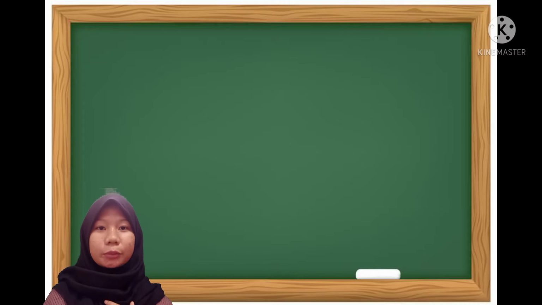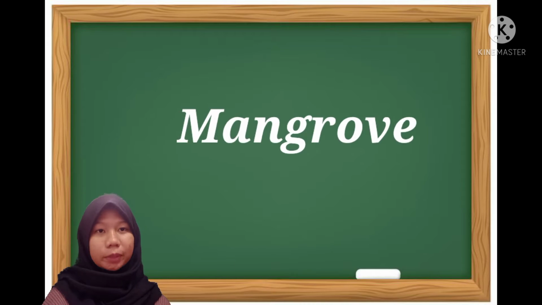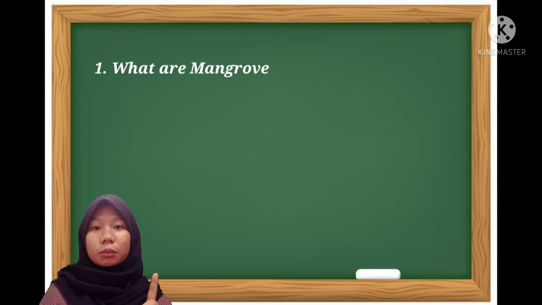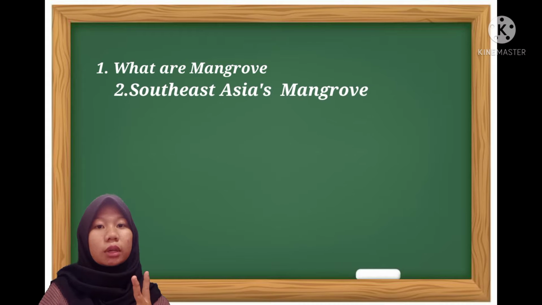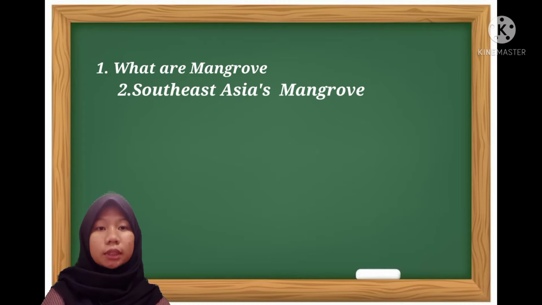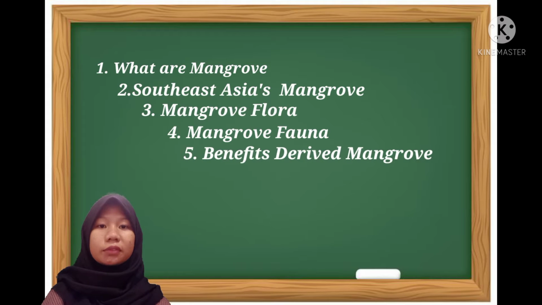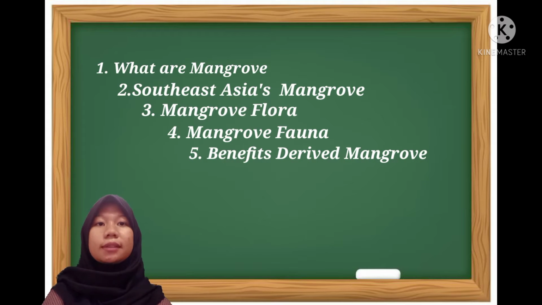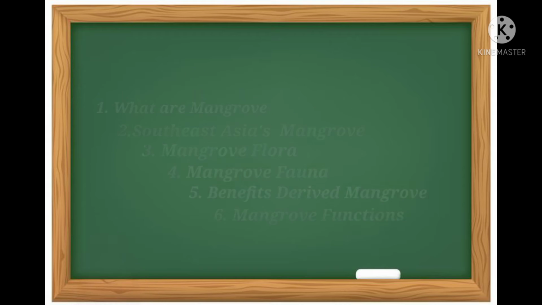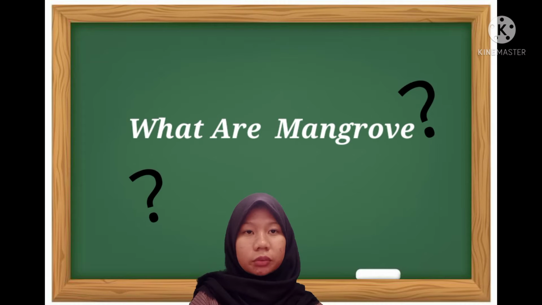Today, I will explain the material about mangrove. 1. What are mangroves? 2. Southeast Asia mangrove, the world's largest and best default. 3. Mangrove flora. 4. Mangrove fauna. 5. Benefits derived from mangrove. And 6. Mangrove function. What are mangroves?